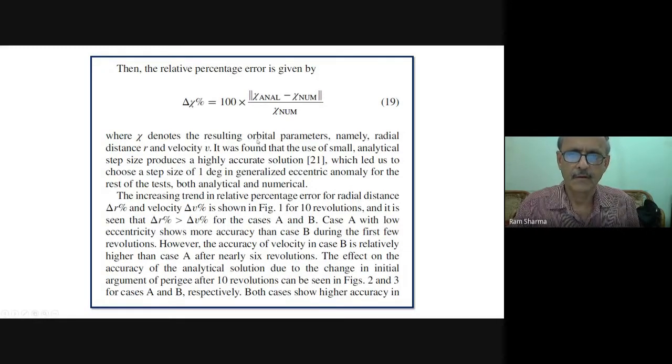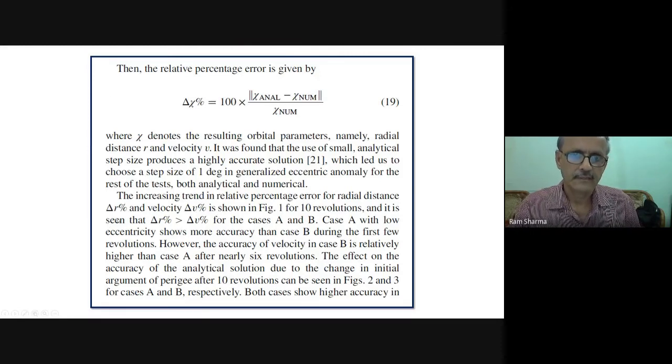Where this denotes the resulting orbital parameters, namely radial distance r and velocity v. It was found that the use of small analytical step sizes produces a highly accurate solution, which led us to choose a small step size of 1 degree in generalized eccentric anomaly. So 1 degree we used for the rest of the test, both analytical and numerical.